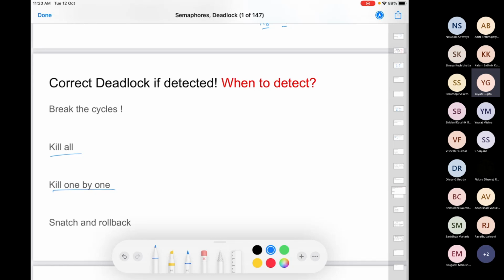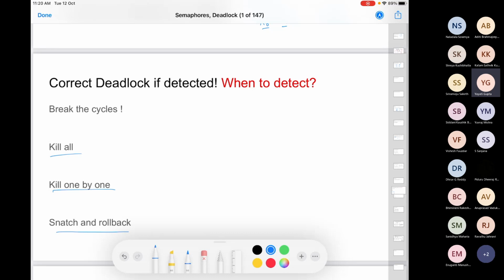Then again, someone would say, I don't want to kill the threads. Let's rather implement some kind of preemption. Let's snatch some resources from them, right? So whenever you have this cycle, you start snatching the resources from these threads so that you can give them to some other threads. But then snatching brings another problem. Again, you will read more about that in databases.